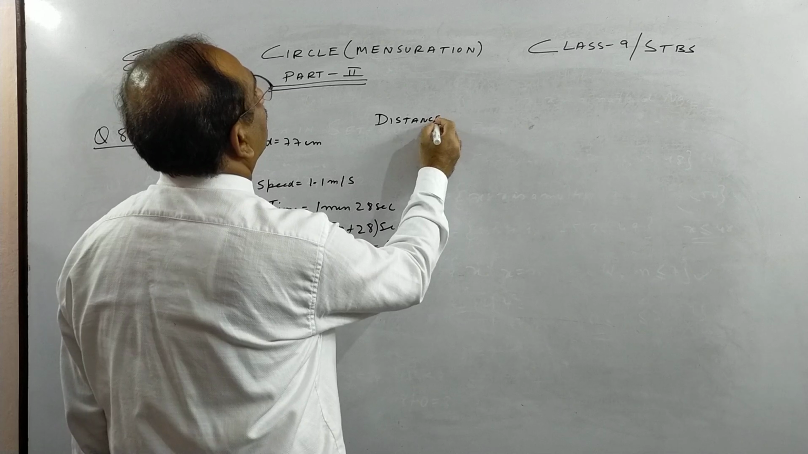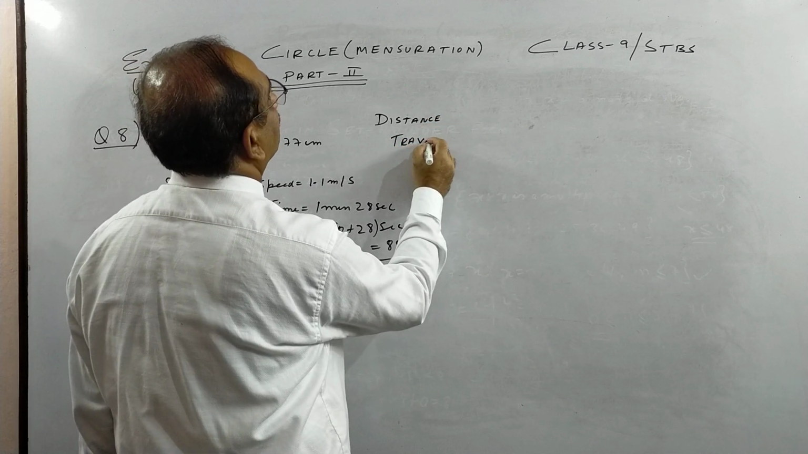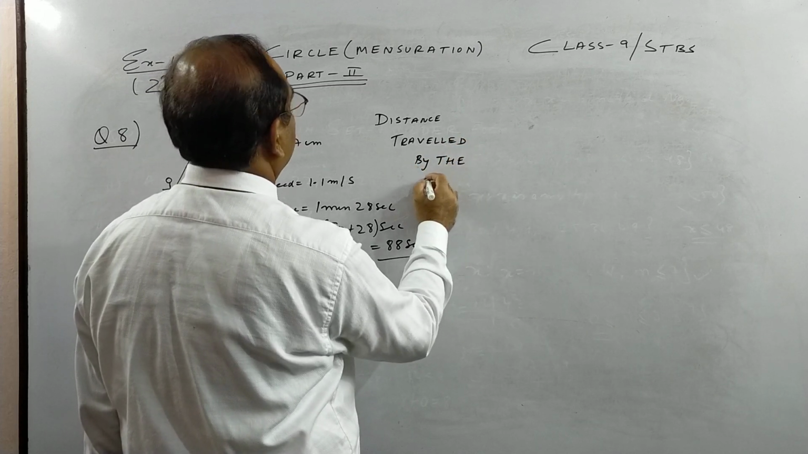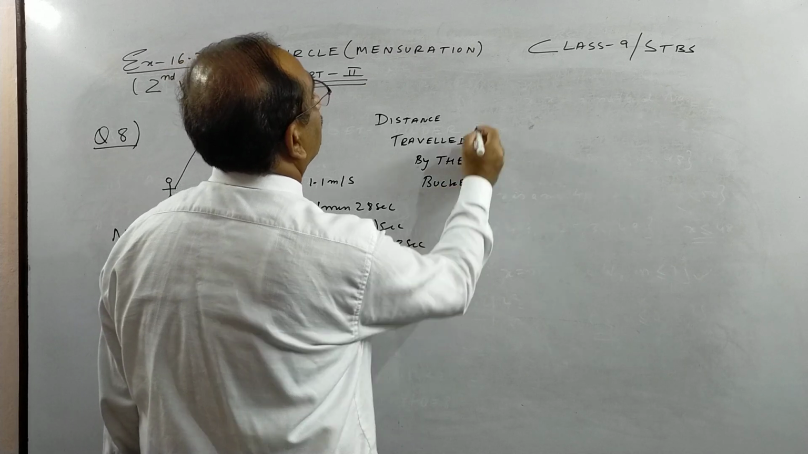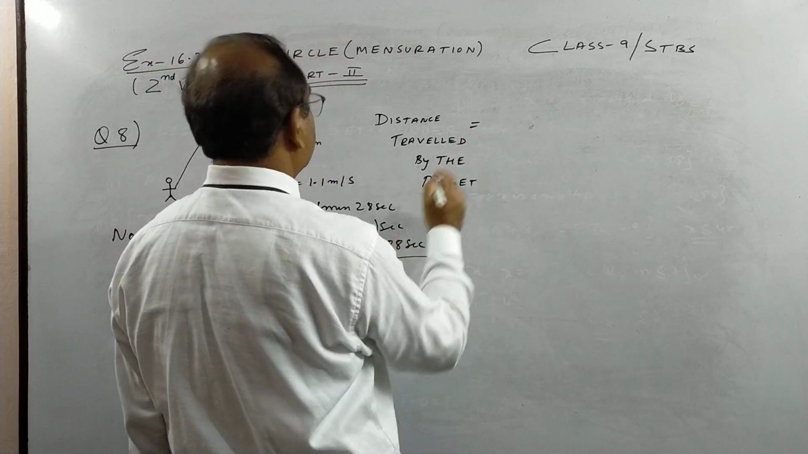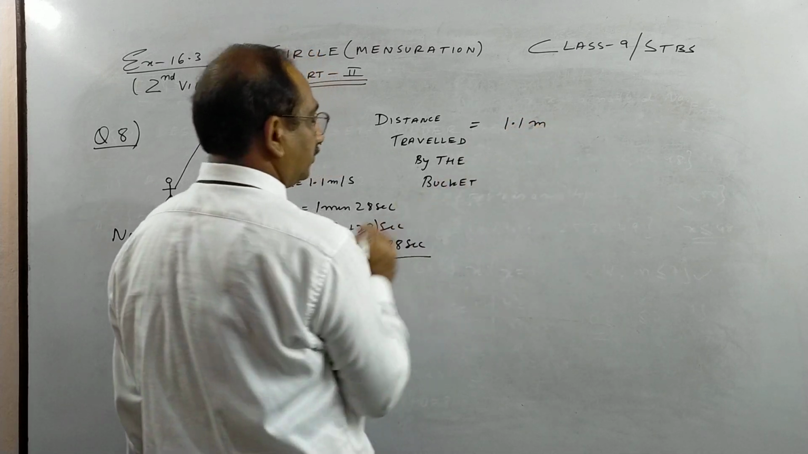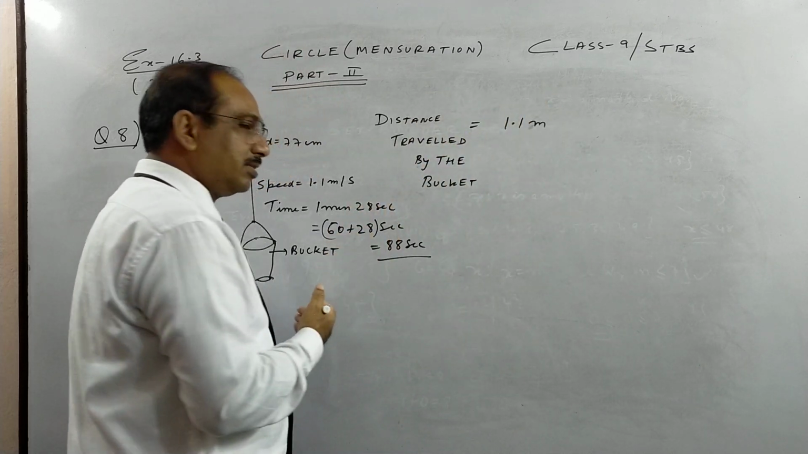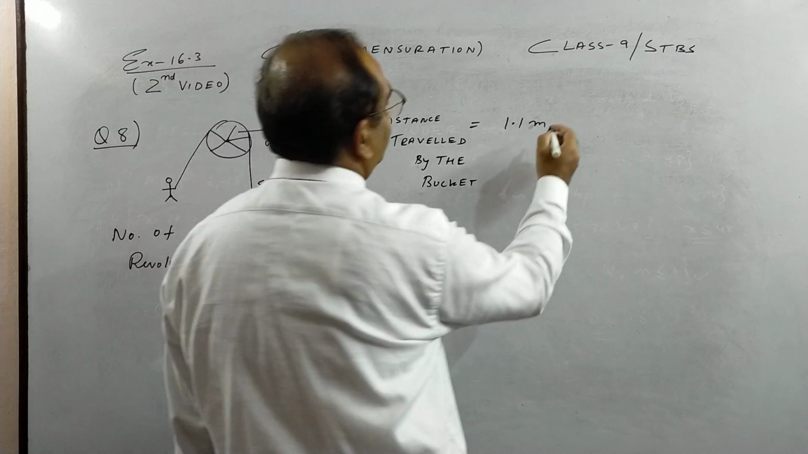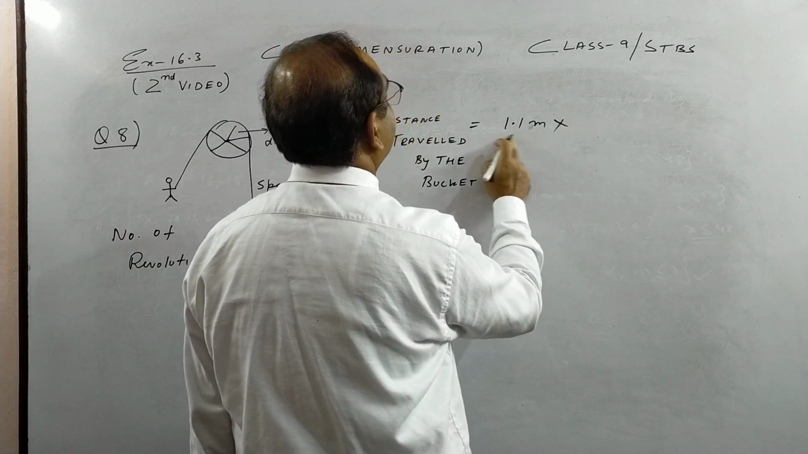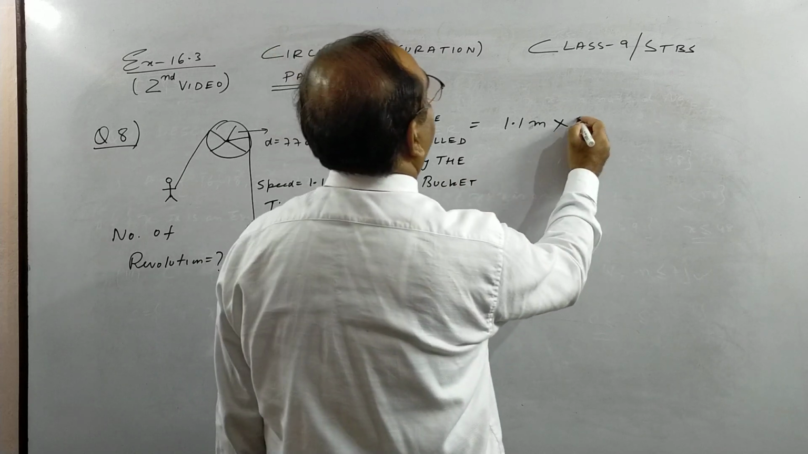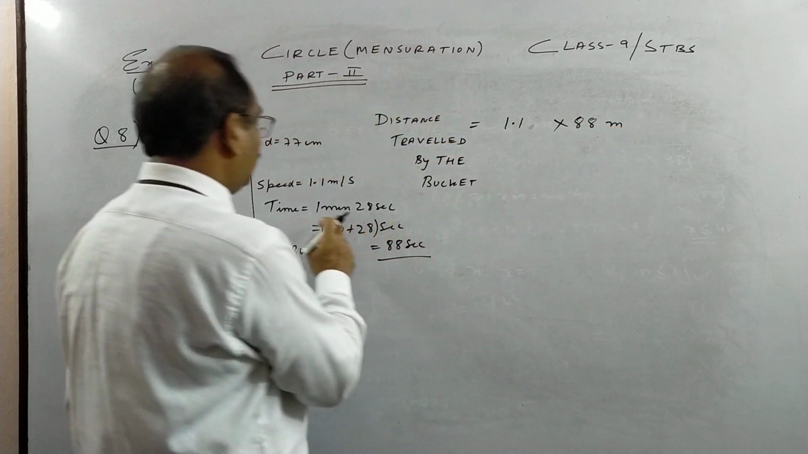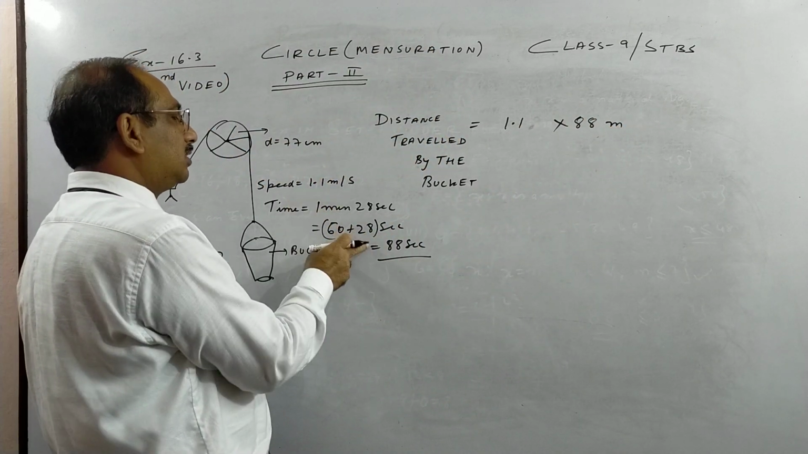Distance traveled by the bucket or the rope is equal to, see here, 1 second it goes 1.1 meter. So distance is speed into time. This question is something we generally see in physics. So 1 second it travels 1.1 meter, so in 88 seconds it will travel this many meters.